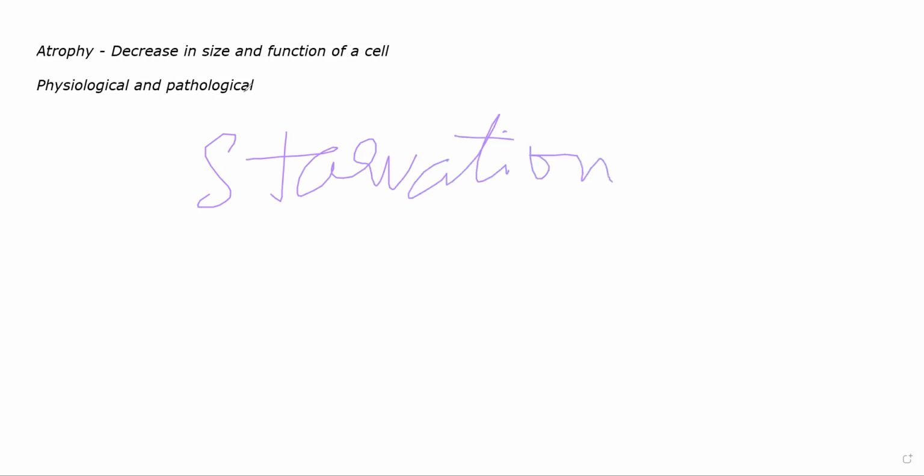Then there is ischemic atrophy. So one is starvation atrophy. These are pathological types. This is not something that is normally supposed to occur. Physiological atrophy is something that occurs normally, with age. Pathological atrophy is not something that should occur normally. Starvation is one. Then there is ischemic atrophy.